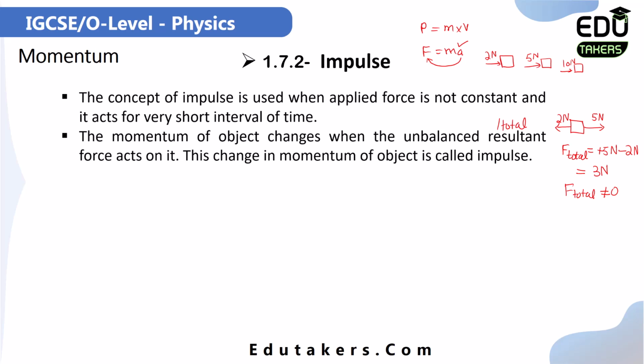If I ask a question, I have this object and I apply two forces on it. One force is 3 Newton acting in the upward direction, and the other force is acting in the downward direction and its magnitude is 3 Newton. Can you tell me whether there is an unbalanced resultant force acting on this body or not? You just have to show this.